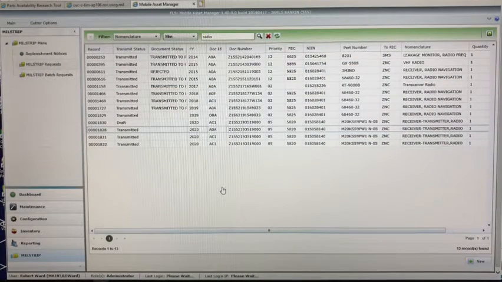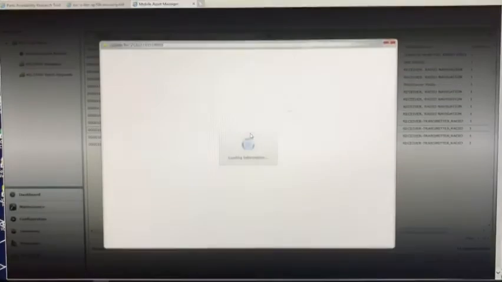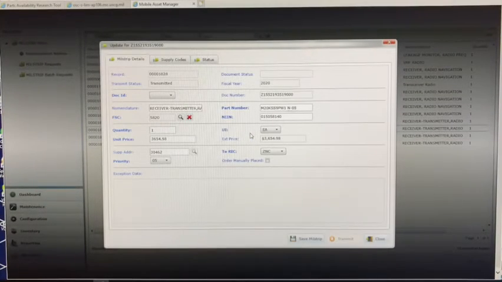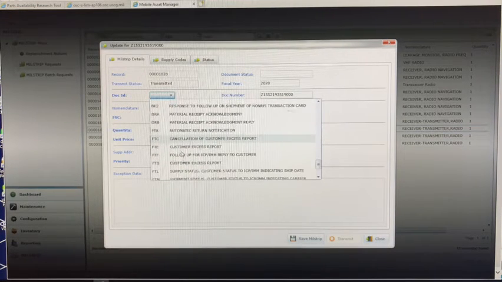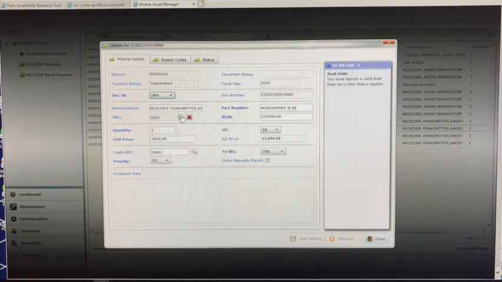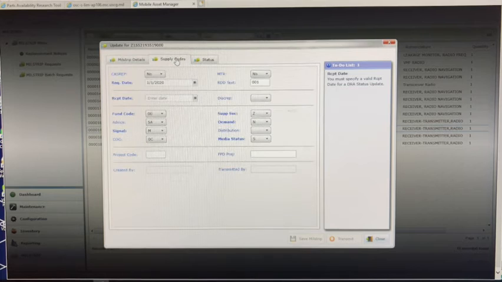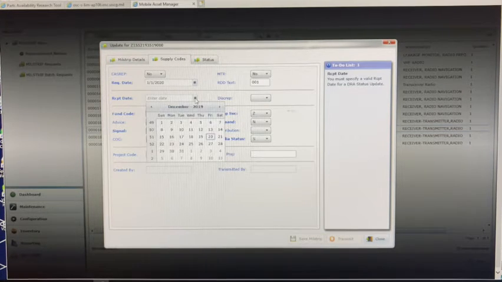In FLS MAMS, right-click on the initial request and select Status Update. Change the Doc ID field to DRA. Select the Supply Codes tab. Enter the date received into the Receipt Date field.